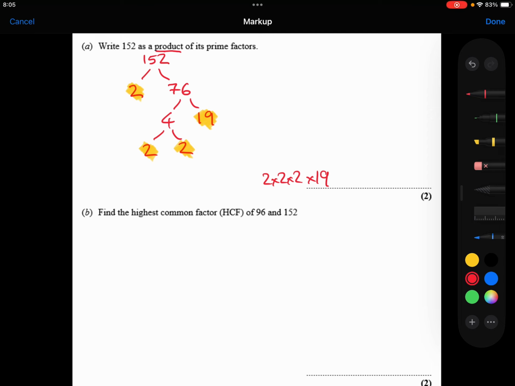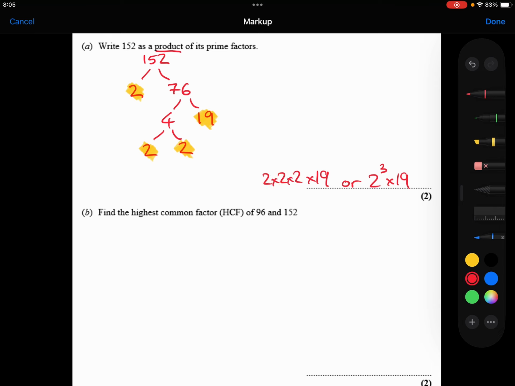Check that on your calculator. Make sure you do get 152. You don't want to be making any silly mistakes with this. I could write that as 2 cubed times 19. Same thing. And in this question, I'm allowed to do either way. So both of those are perfectly good answers.